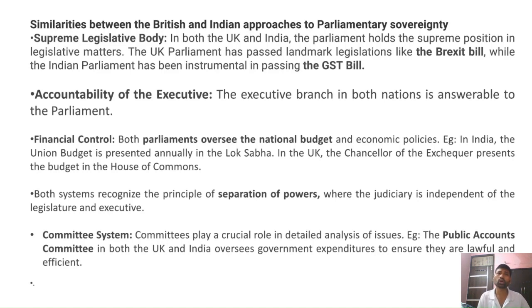So this is how you need to write the comparison and contrast between the Indian Parliament and the British Parliament. So in the conclusion, you just have to mention the significance of the parliamentary system, the parliamentary form of government as a representative model of governance for further strengthening democracy. And you can also stress here the need for improving the parliamentary debate quality, and the need for Parliament working in the larger national interest and the public interest. So this way you can conclude this answer, right?